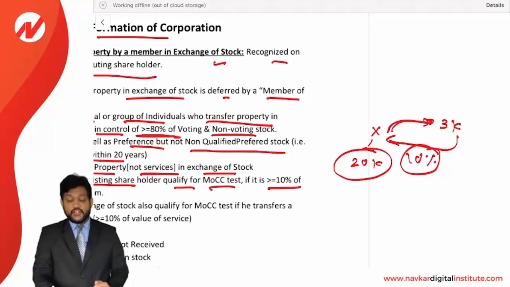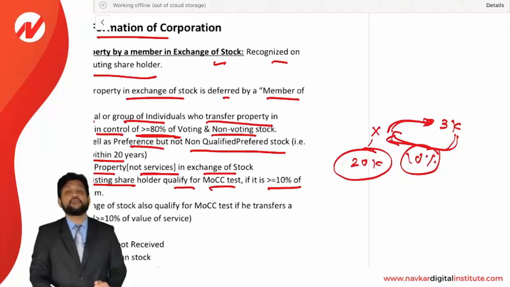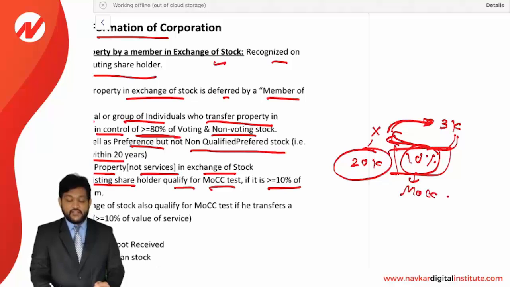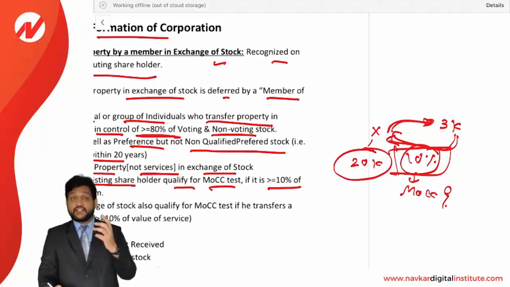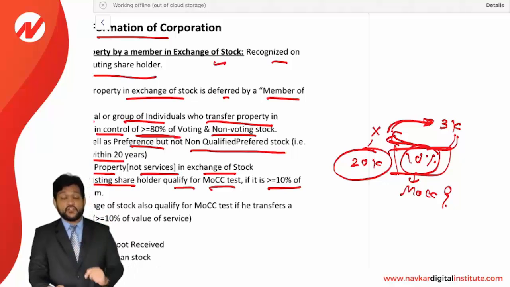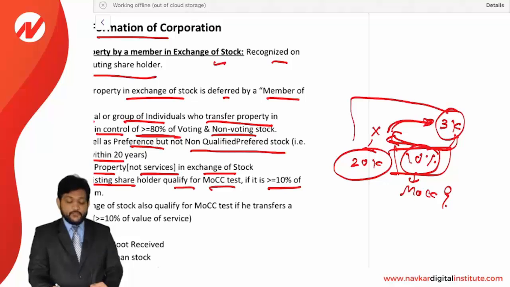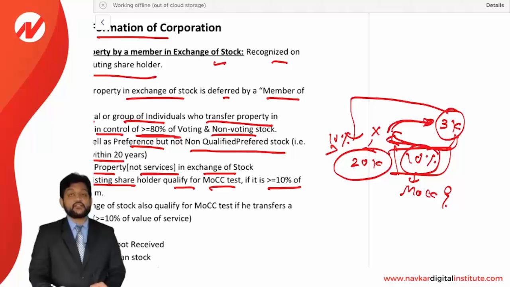He transferred a property worth 3,000 and received 10% stock. So should this 10% stock be included in the MOCC test, that is, in the 80% test? The answer is yes, because the 3,000 of property transferred is more than 10% of his existing holding. So 20,000 is your existing holding.